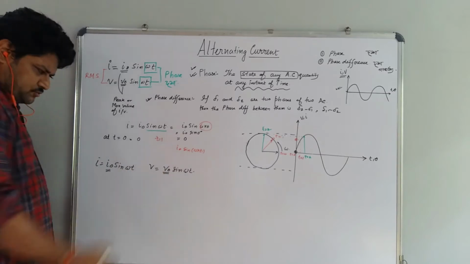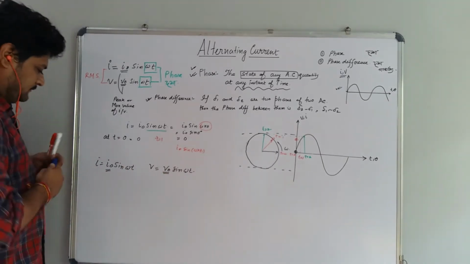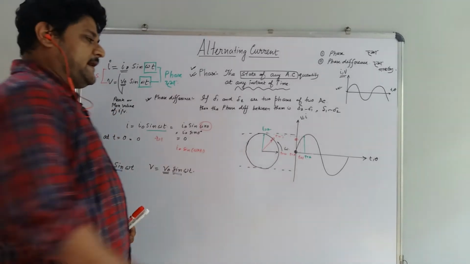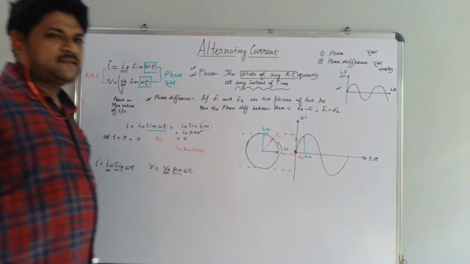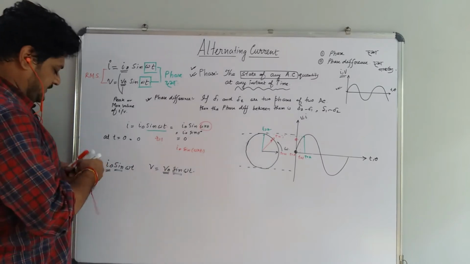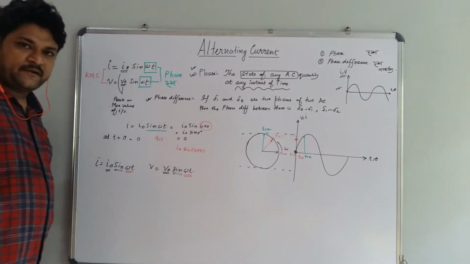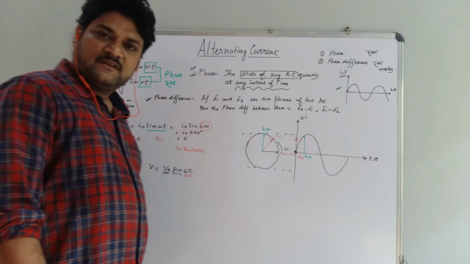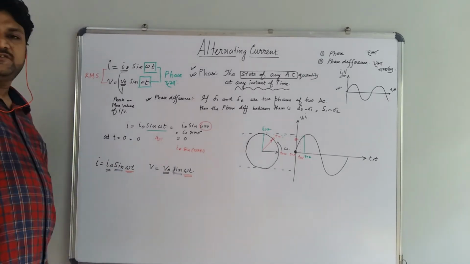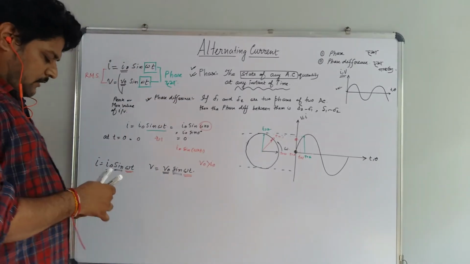If you compare these two, both are alternating in nature. How can we say? By the sine term, they are sinusoidal in nature. So if we plot at time t equal to 0, it starts from 0 as sin 0 is equal to 0. Now, what is the difference between their phase? This phase is omega t, this phase is also omega t. So there is no difference in phase, but there may be some difference in their magnitude, that is V0 and I0.